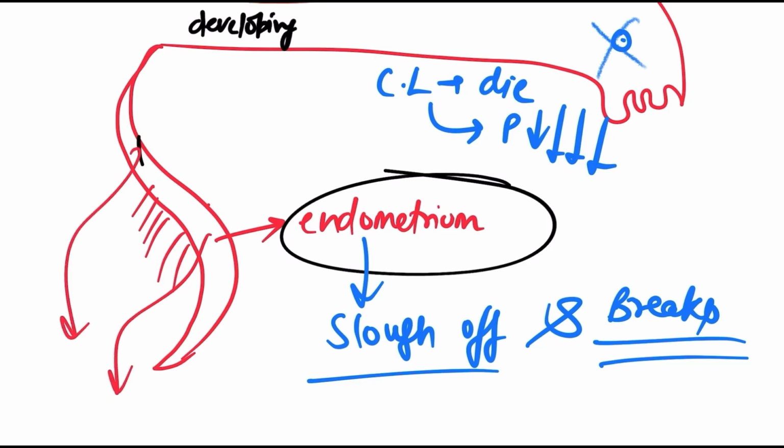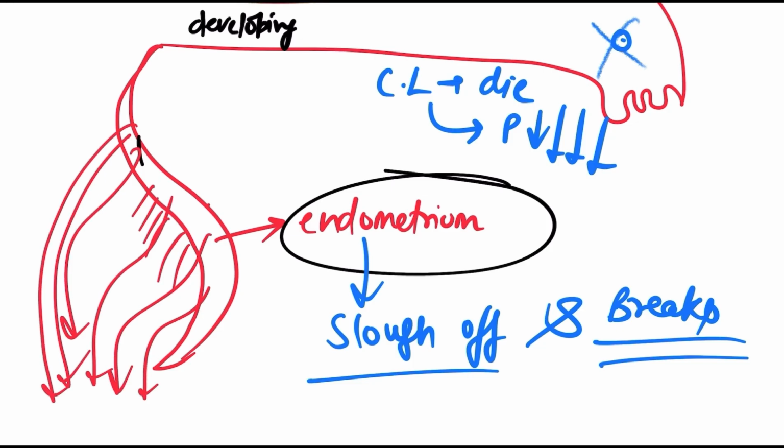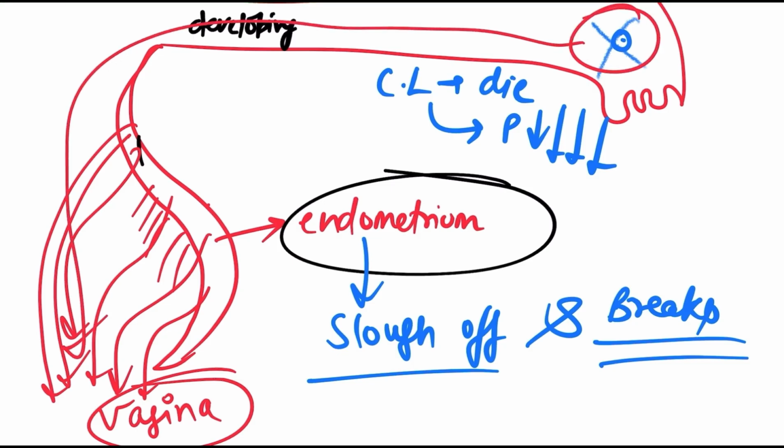And this shed endometrium will start coming out from an opening of the female reproductive system known as the vagina, as blood and tissue, and this dead ovum as well. So this will also come out, and this bleeding from the vagina takes place every month.